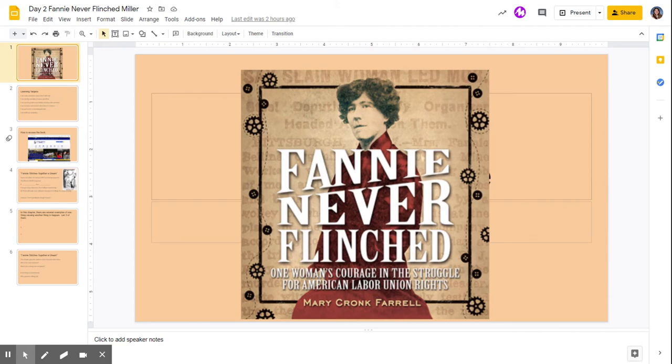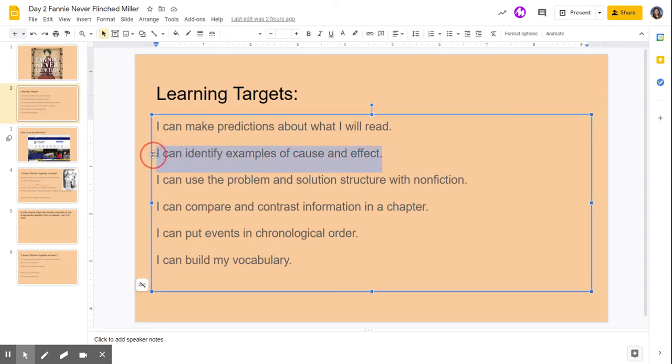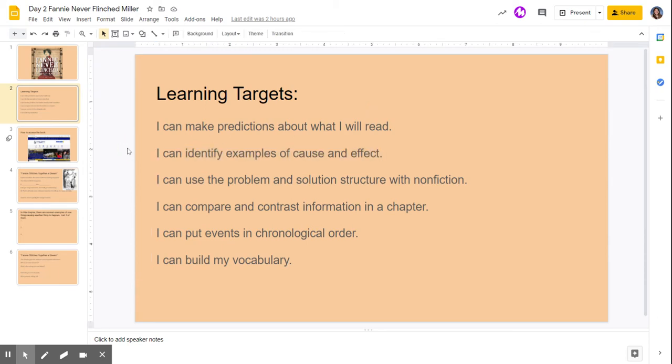So Fannie Never Flinched. Remember, it's one woman's courage in the struggle for American labor union rights. Our learning targets for this unit in this book would be: I can make predictions about what I will read. I can identify examples of cause and effect. This is going to be our big one today. Our big target will be you identifying cause and effect. I can use the problem and solution structure with nonfiction. I can compare and contrast information in a chapter. I can put events in chronological order, and I can build my vocabulary.